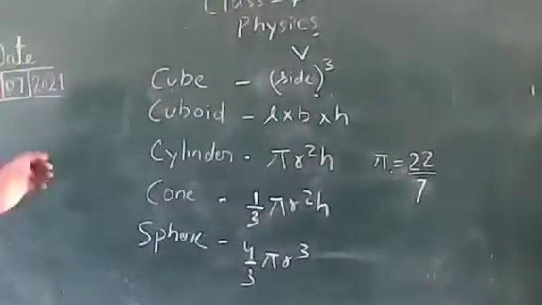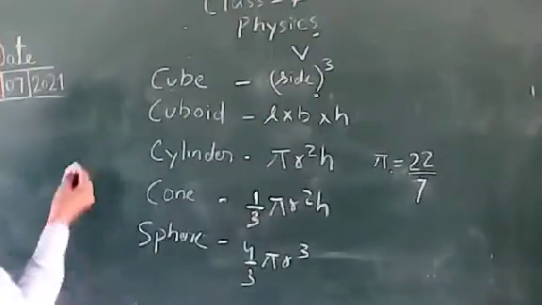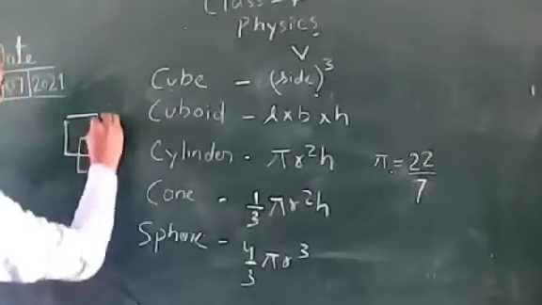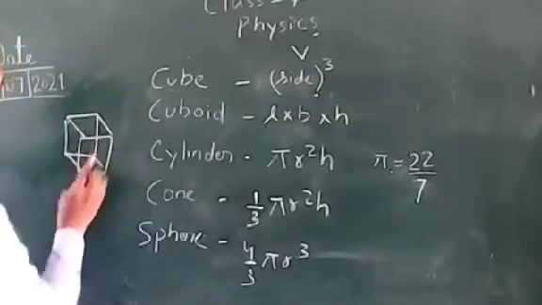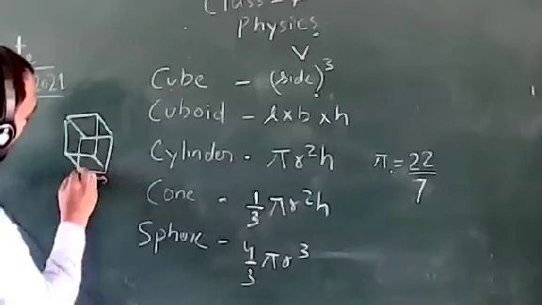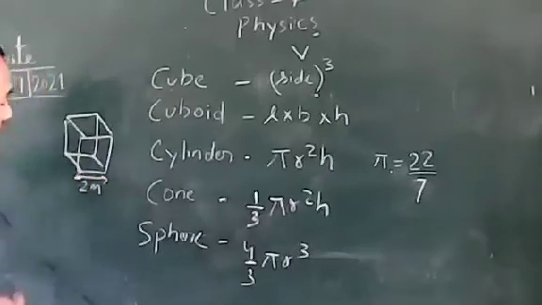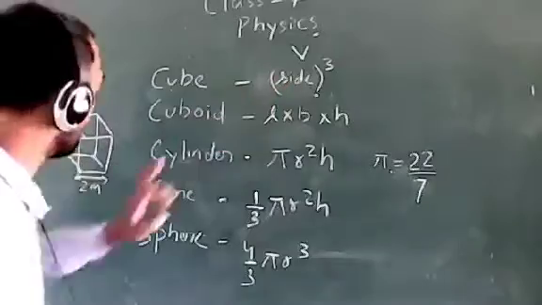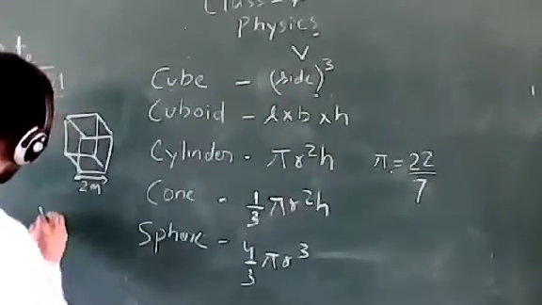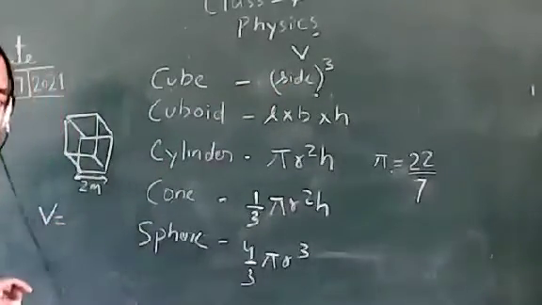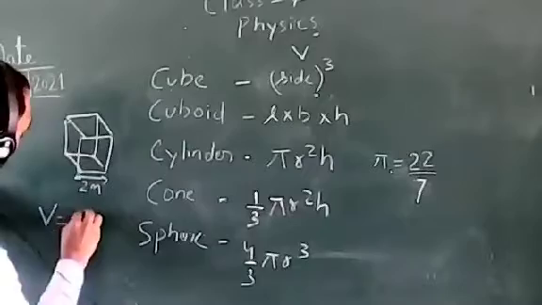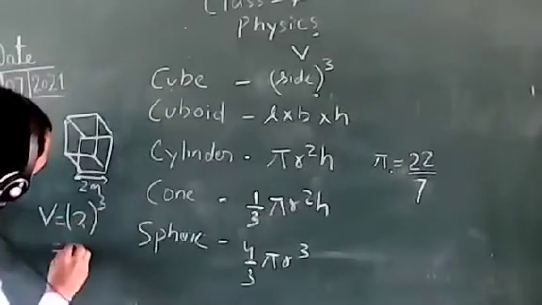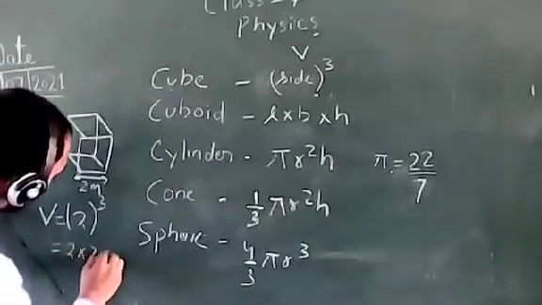See here. If the shape is given, say a cube, in the question you have been given a cube with side 2 meters and you have to find the volume. So what is the formula for calculating the volume of a cube? Side cube. Side is given as 2 meters, so we have to calculate the cube volume, 2 cube. 2 cube means 2 multiplied 3 times.